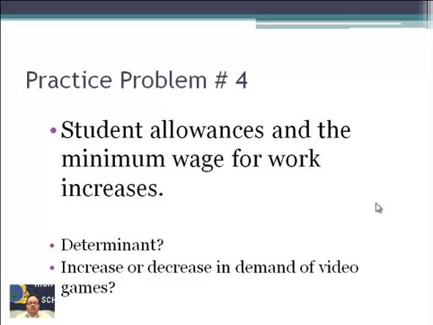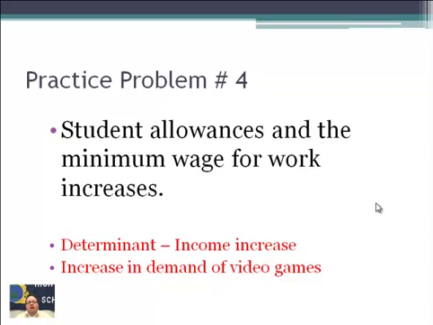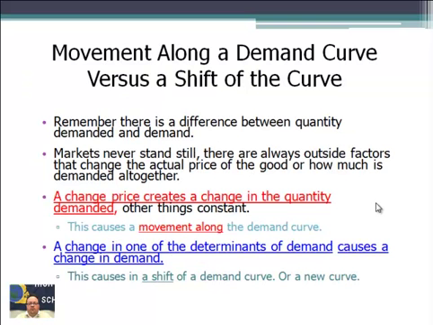What would be the determinant, and will that increase or decrease the demand for video games? Income increases, therefore it would result in an increased demand for video games. Now, you in particular may not play a lot of video games, but people of the younger age tend to. So it's a generalization.